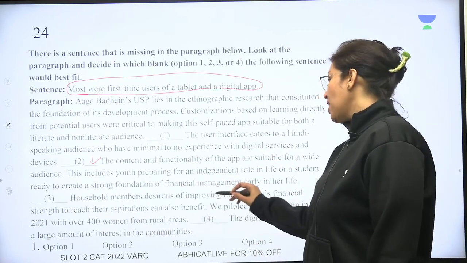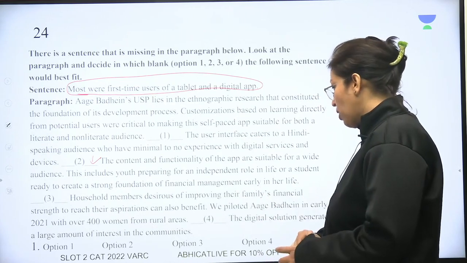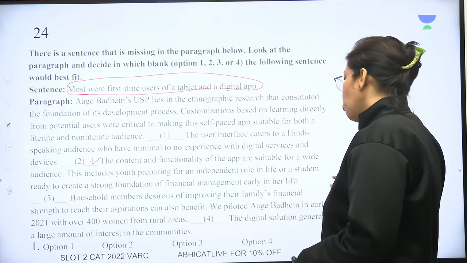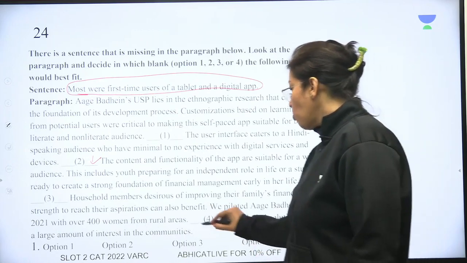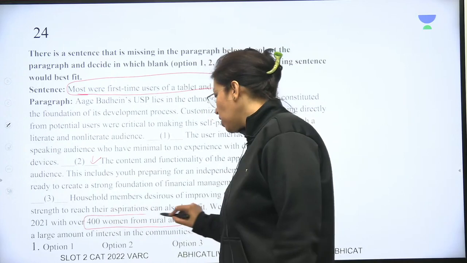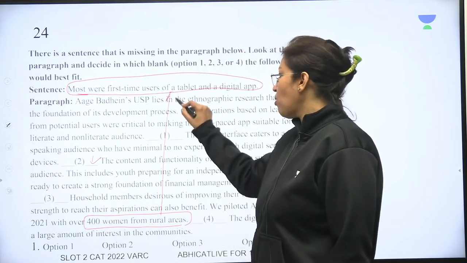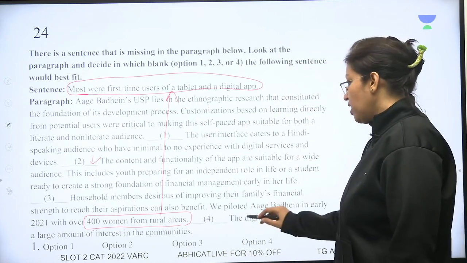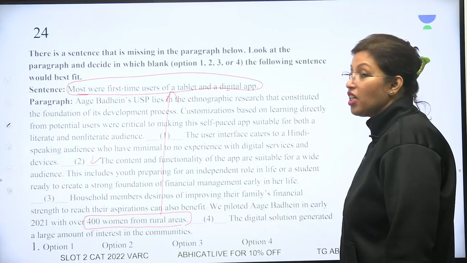Household members desirous of improving their family's financial strength to reach their aspirations can also benefit. We piloted Aagi Badhe in early 2021 with over 400 women from rural areas. 400 women from villages. Most were first-time users of a tablet and a digital app. The digital solution generated a large amount of interest in the communities.